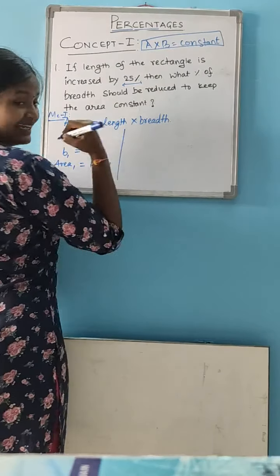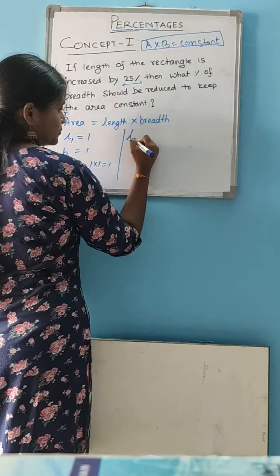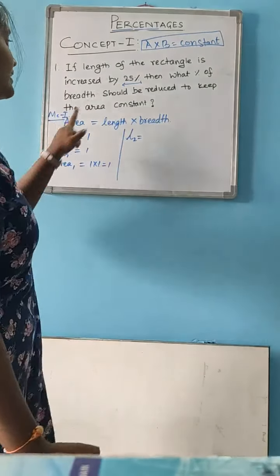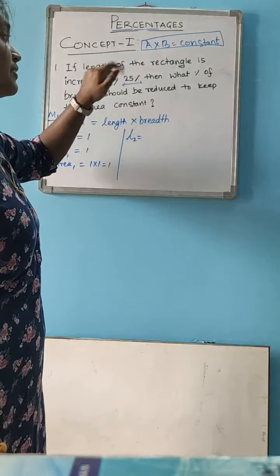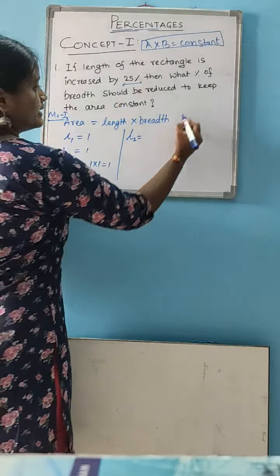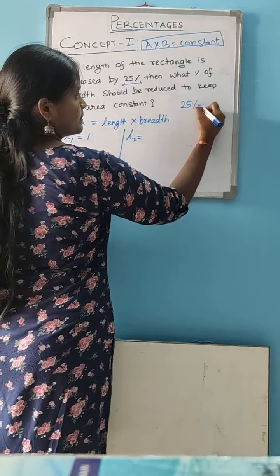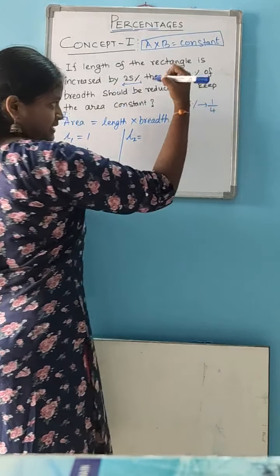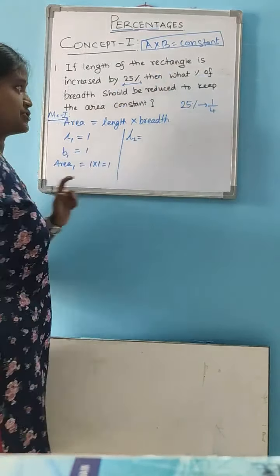Now we will take the increased value L2. Here it is given the length is increased by 25%. We already know that 25% means 1 by 4 in fraction. That means the length increased by 1 by 4. That means the old value is 1, and 1 plus 1 by 4 is 5 by 4.